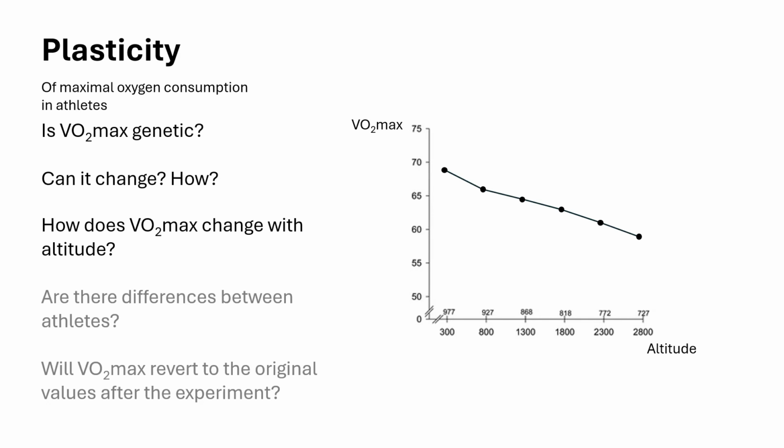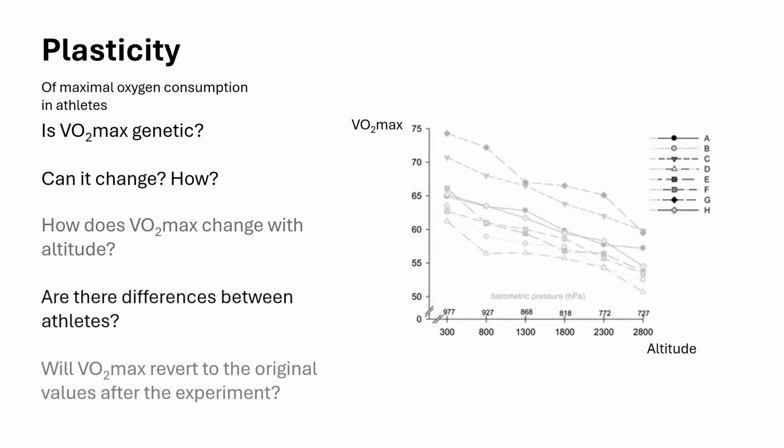You can also see that the maximal oxygen consumption is not the same for all athletes. Despite the generally decreasing trends with altitude, some athletes have higher and some lower maximal oxygen consumption. This indicates genetic differentiation for VO2 max among athletes.